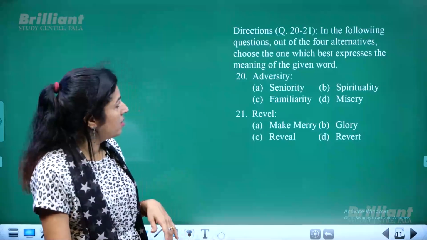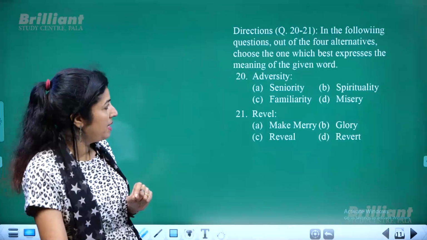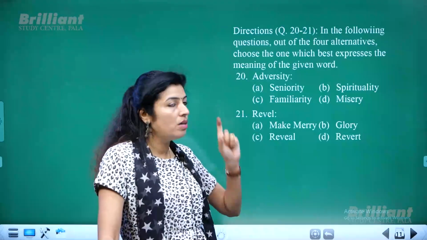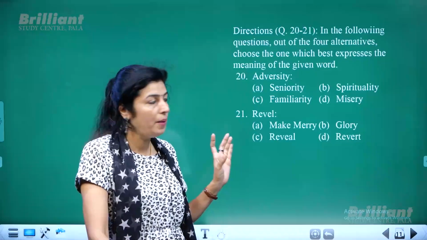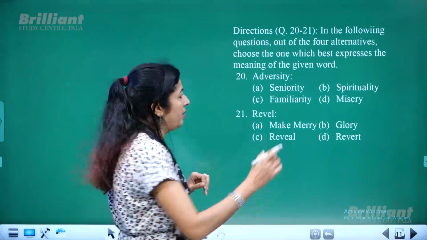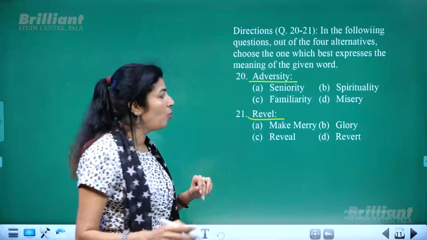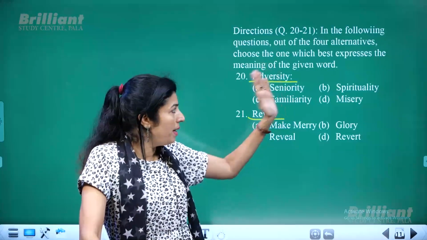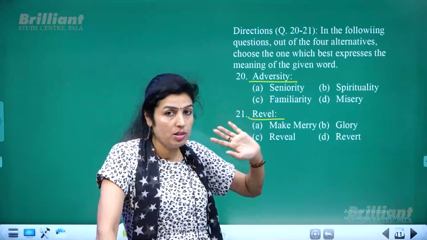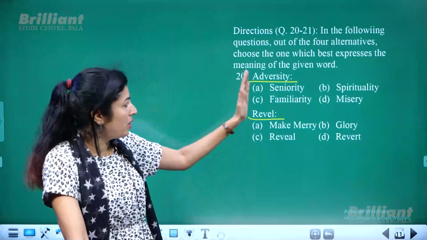Next is, in the following questions, out of the 4 alternatives, choose the one which best expresses the meaning or find out the synonym for the 2 words. Adversity and revel are the words for which you have been given a few options, and choose the best, the word which is synonym or similar in meaning to the underlined words. So adversity.